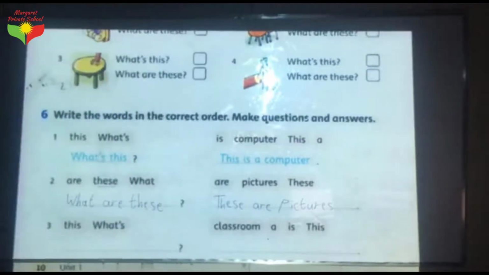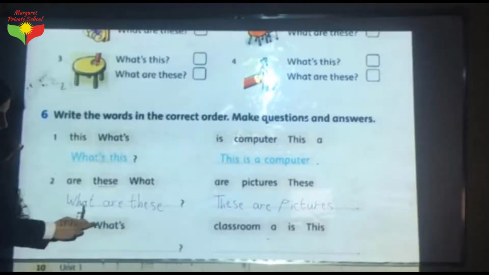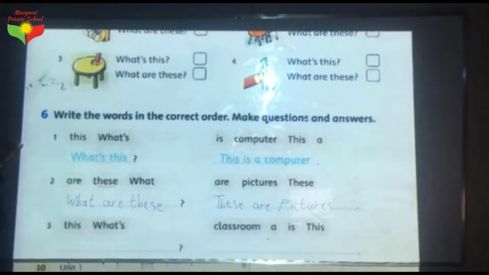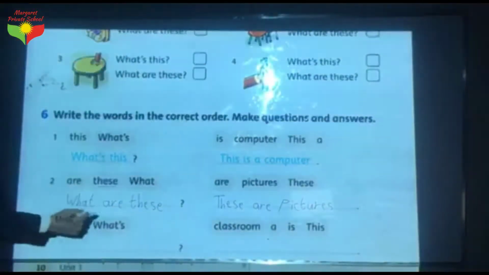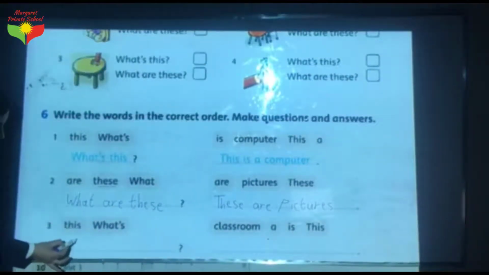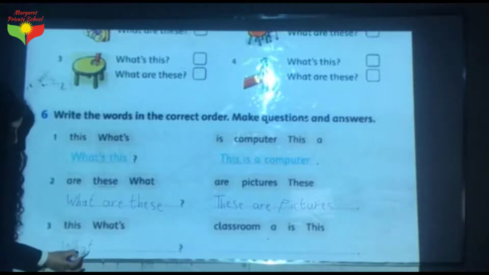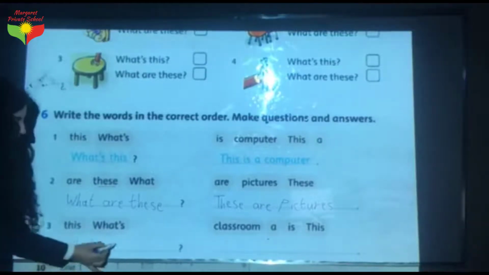Okay, let's go to the last one. We have "this" and "what's." Okay, as we learned before, we have to say what's this. What's this? So first of all, we have to write "what's," then "this."